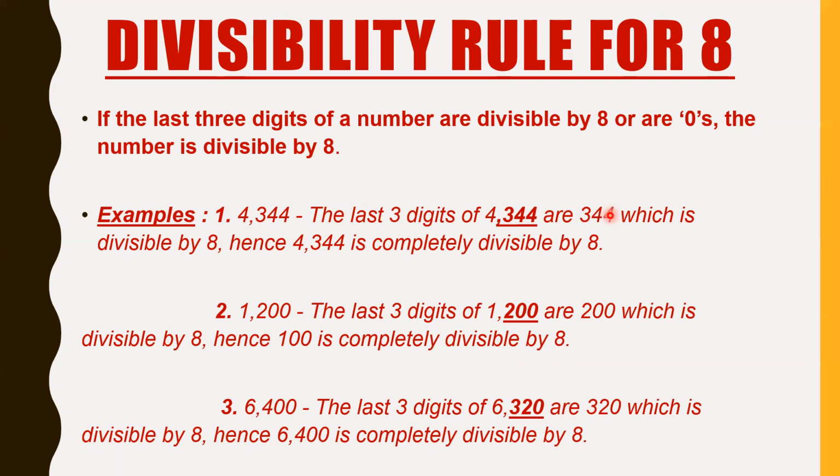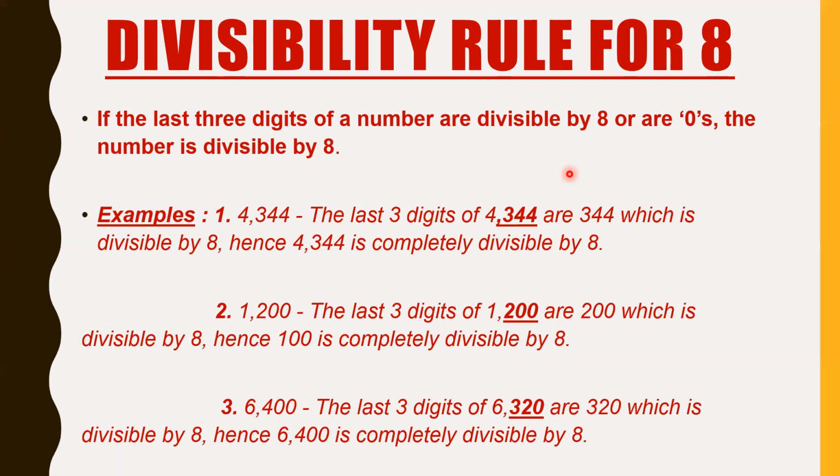The nearest number to 34 that comes in the table of 8 is 8 fours are 32. So 4, and 34 minus 32, 2 is left. Then 2 and 4, 24, and 8 threes are 24, so it is 43. You can also do the long division method, which we all know. And 344 is divisible by 8, hence 4,344 is also divisible.